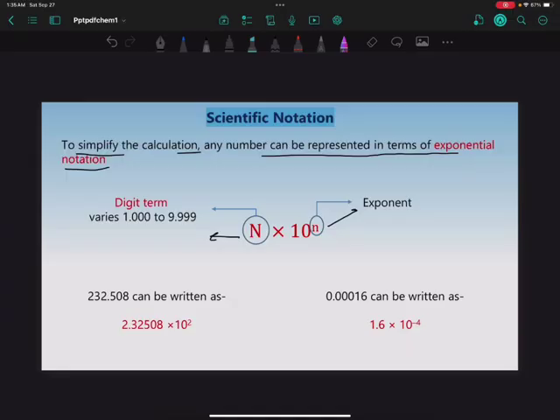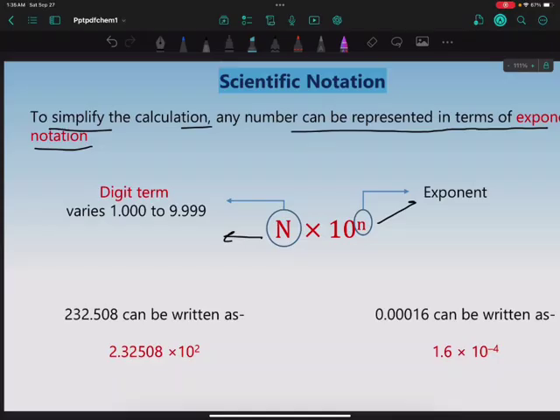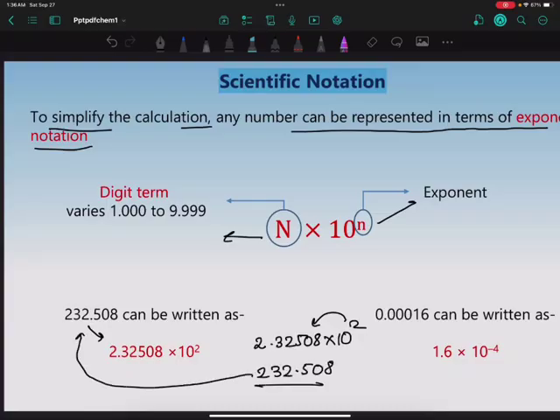So here the example is given as 232.508. This can be written as 2.32508 times 10 raised to power 2. When we multiply it out, we get 232.508. This is the effect of 10 raised to power 2. Similarly, 1.16 times 10 raised to power minus 2 can be written as 0.0116.